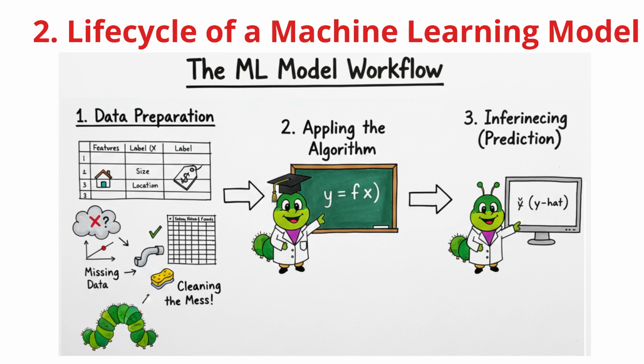Finally, we reach inference. This is where the magic happens. We give our trained model new data it has never seen before, and it generates a prediction, which we call y-hat.